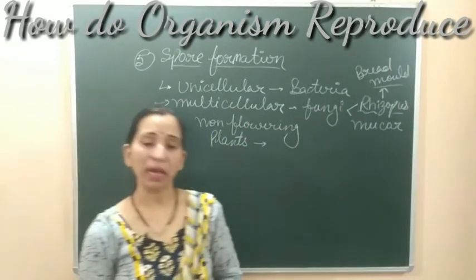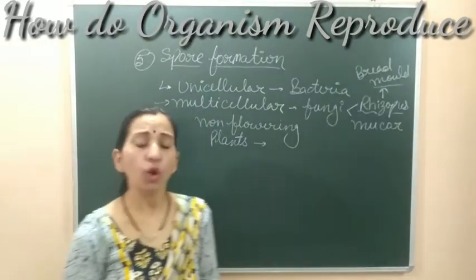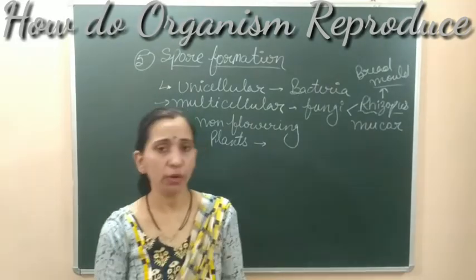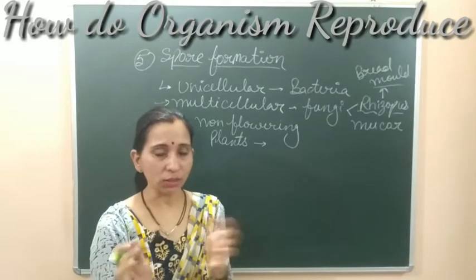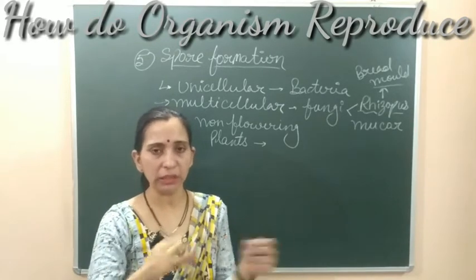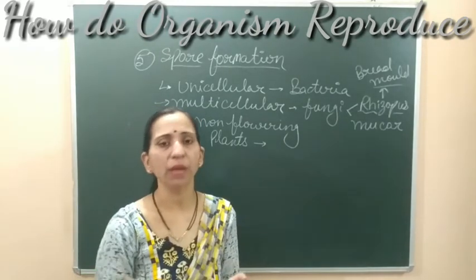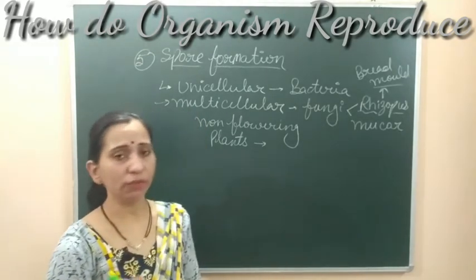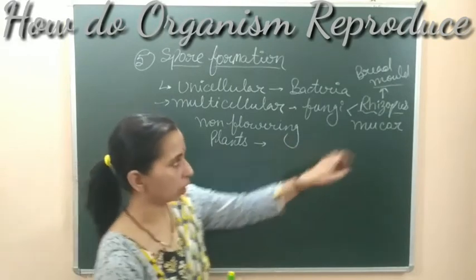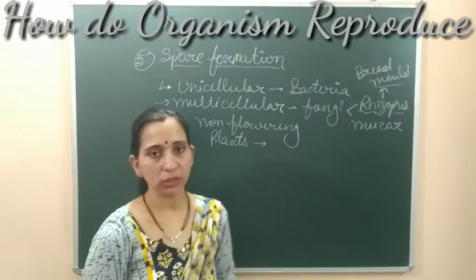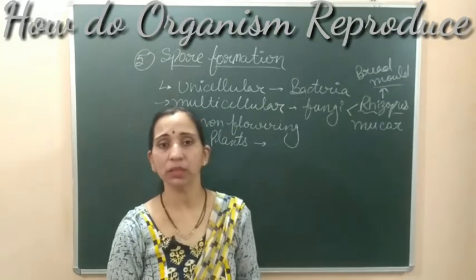You know, whenever you keep your bread at any place for a long time, बहुत टाइम तक आपने कहीं पे भी ब्रेड को कुछ रख दिया है, after some time you will see that some cottony mass will appear. धीरे धीरे threads या white cotton जैसा mass इकट्ठा होता है, and slowly after some time it will become black. The structure which is growing on the surface is nothing else, it's just a fungus, and this fungus is the Rhizopus fungus because it reproduces by the spore formation method. These spores are already present in the air.